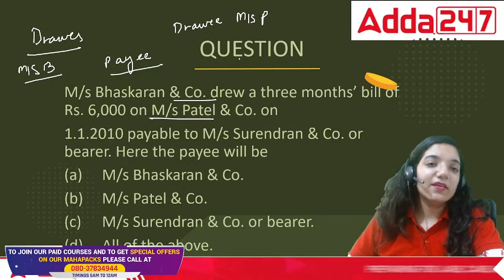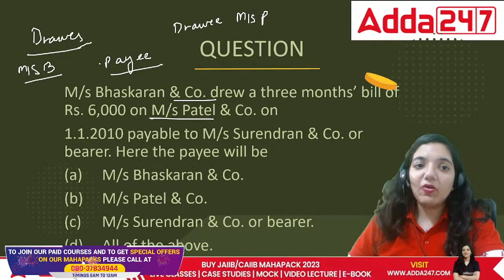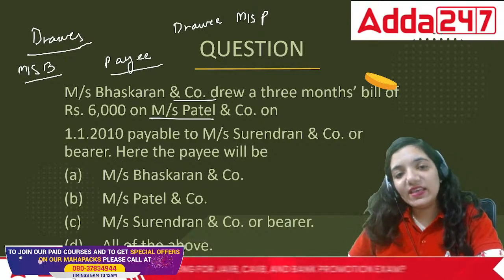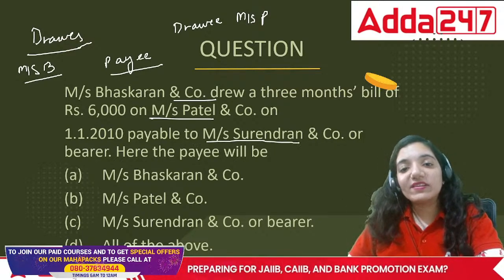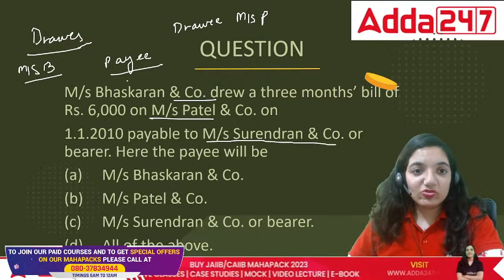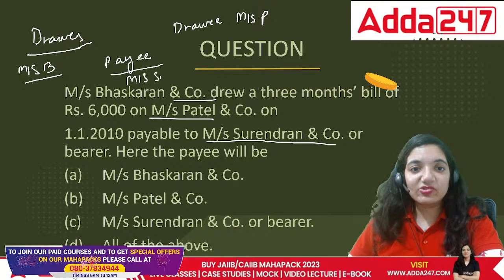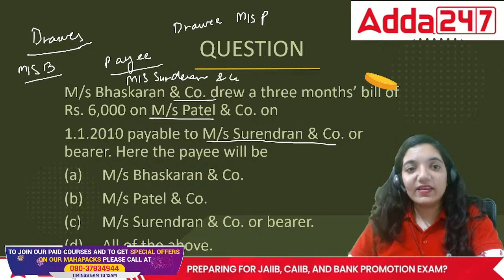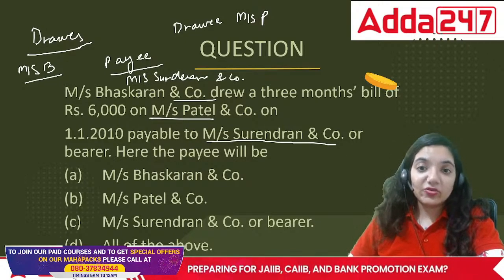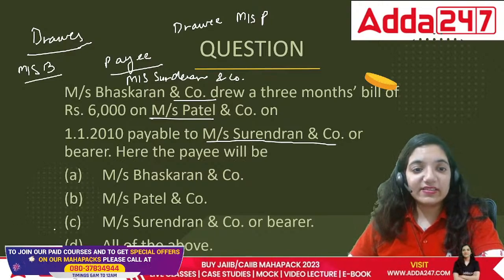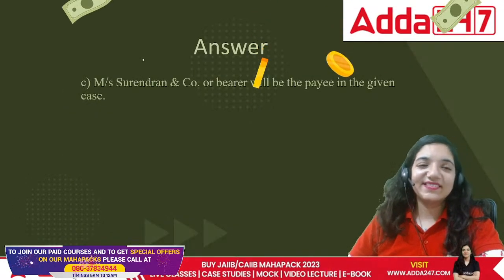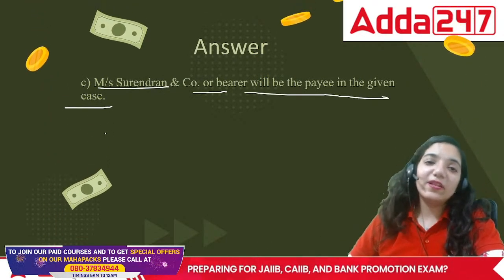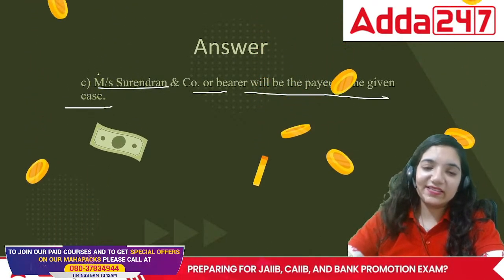Meaning, either he will be paid or anybody else. Who is that anybody else? He gave this particular bill to Messrs. Sundaran and Co. So in this case, Messrs. Sundaran and Company are basically the payee. The correct answer is C. Messrs. Sundaran and Company or the bearer will be the payee in the given case.